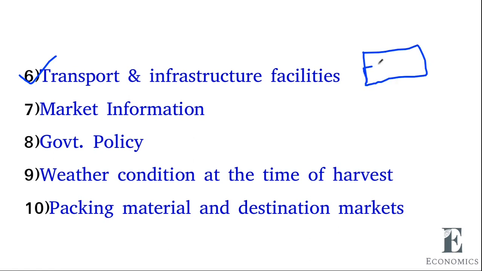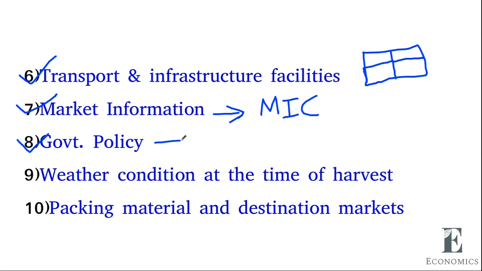So across the states, across nations. Then market information. This also influences the farmers. When they know that the price is going to rise, they will store the product, or when they know that the price is going to be low, they will sell their products immediately. This is done by the market intelligence cell, which tells them whether the price is going to rise or fall, based on previous data and price forecasting.